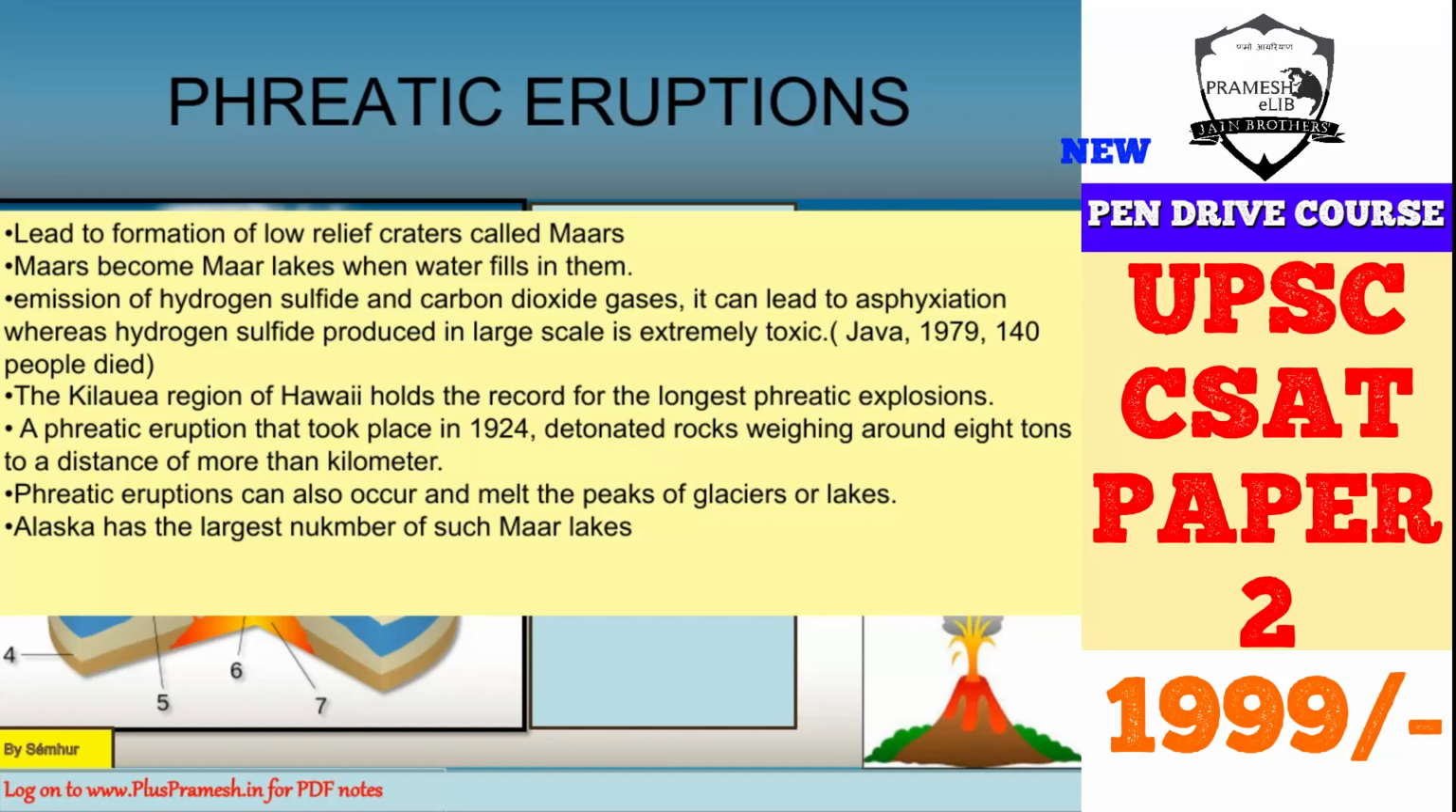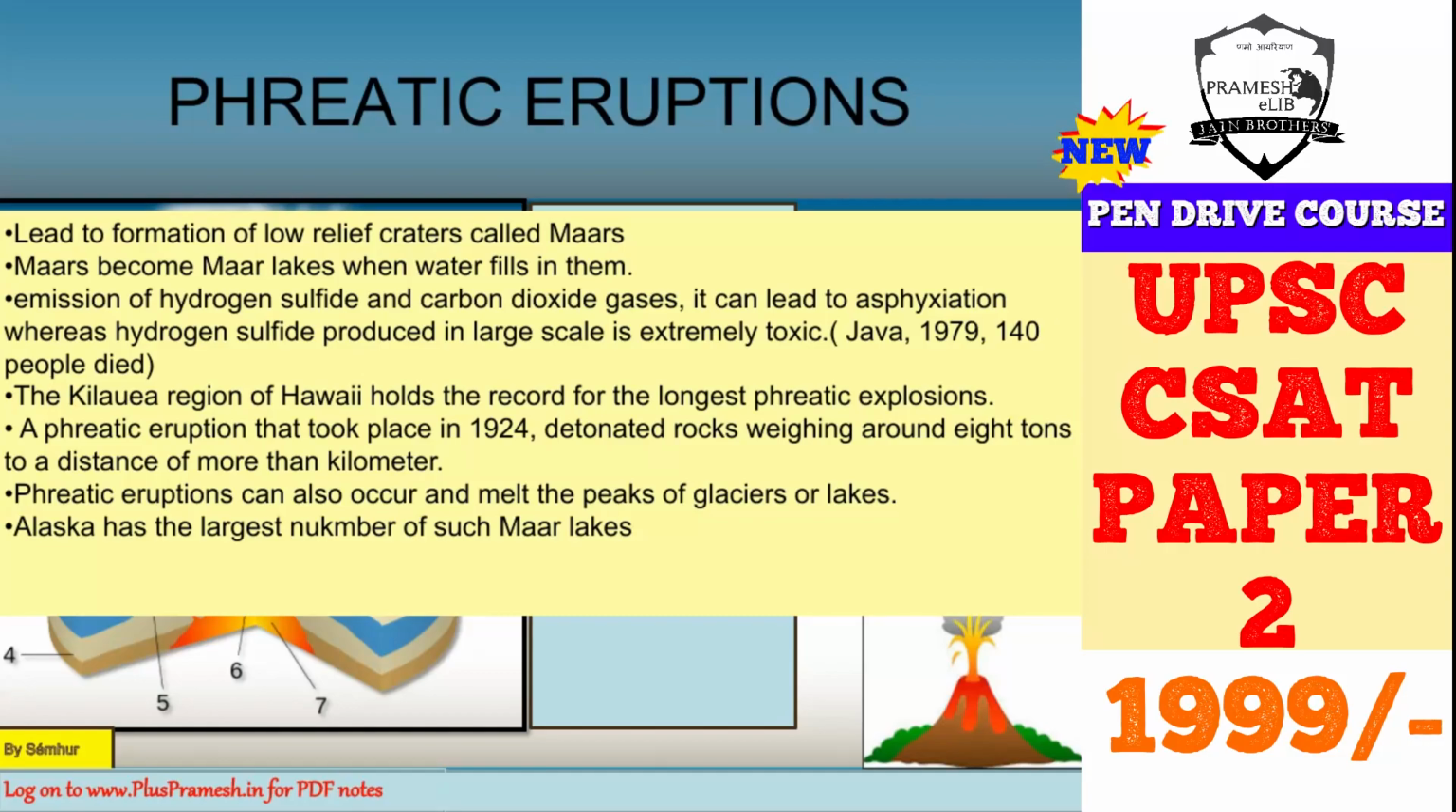And then when water fills them, because the water table is near the surface, the water can come out, or if it rains, or due to some other reason water is there, then they can form lakes. They are known as maar lakes.